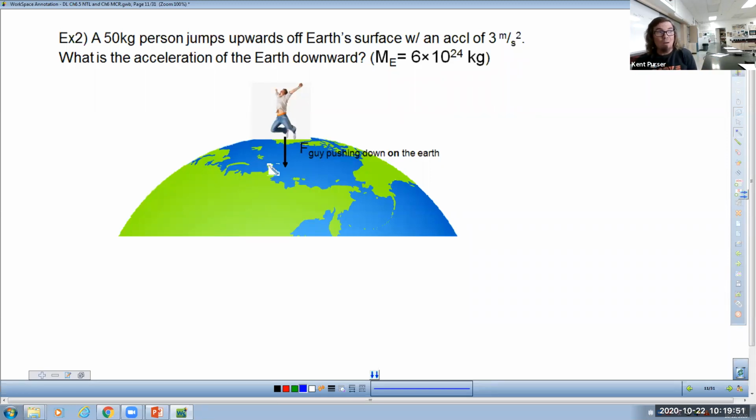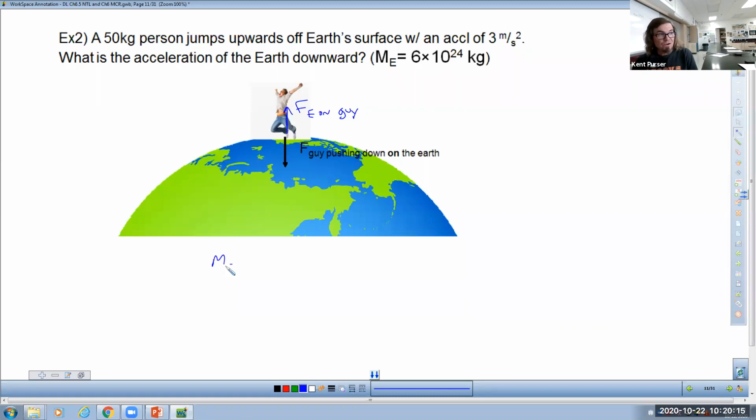So when you jump, your legs exert a force on the earth, causing the earth to accelerate in the opposite direction. Meanwhile, because forces have to be equal and opposite, the earth has to push up on you with a force that is equal and opposite to the force that you exerted on it. So both things then have to accelerate.